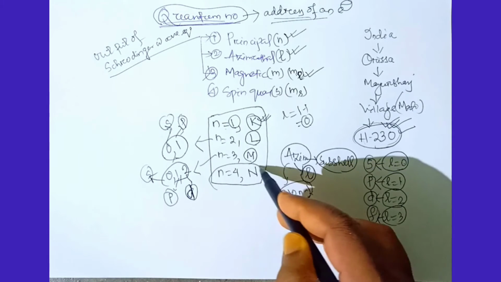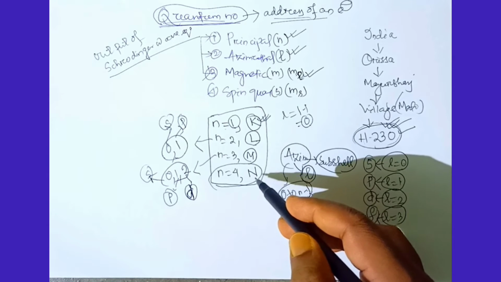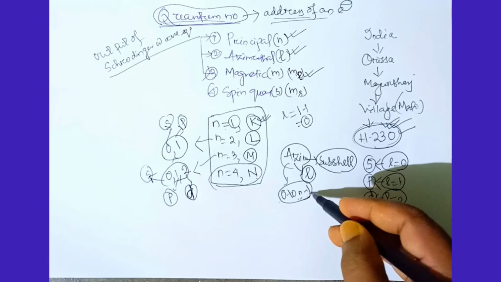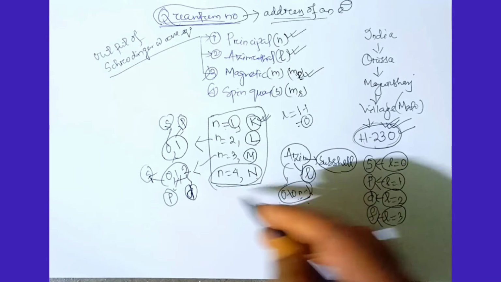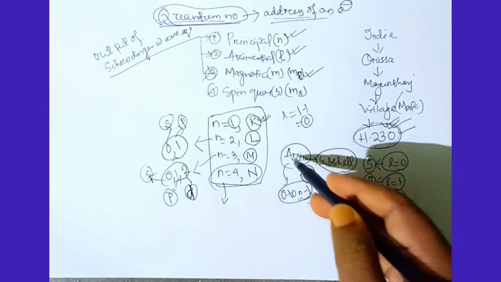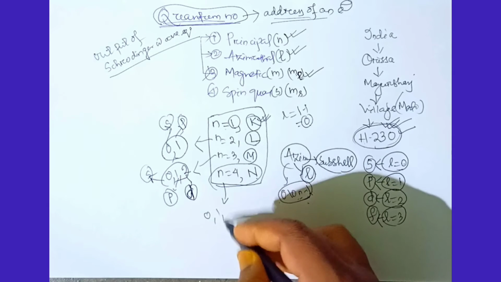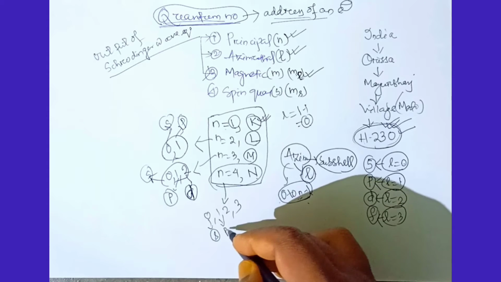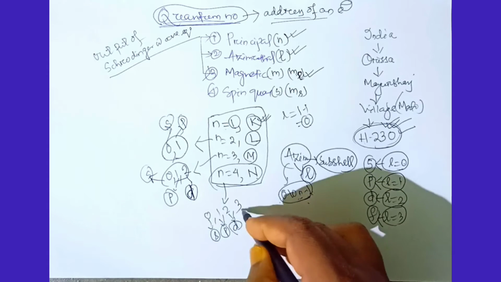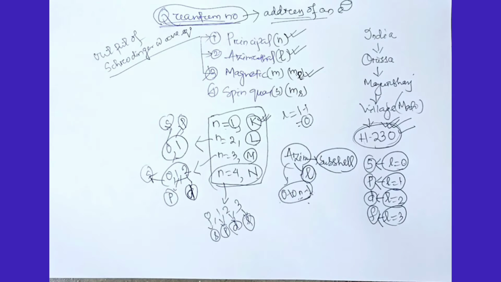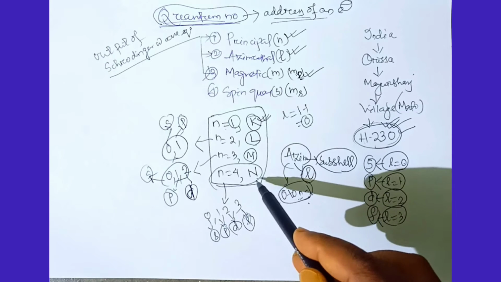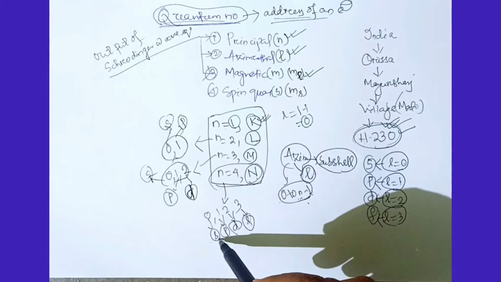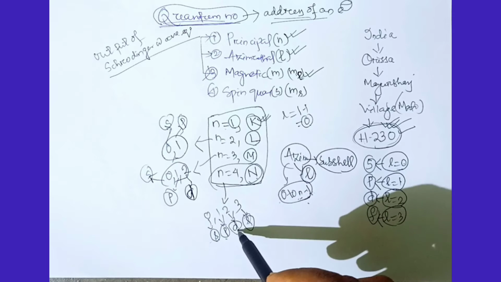When n equals 4, that means the N orbit, L will go up to 4 minus 1 equals 3, that means 0 to 3. So the values of L are 0, 1, 2, 3. 0 means S subcell, 1 means P subcell, 2 means D subcell, 3 means F subcell. That means in the N cell or orbit, there are 4 types of subcell: S, P, D and F subcell.